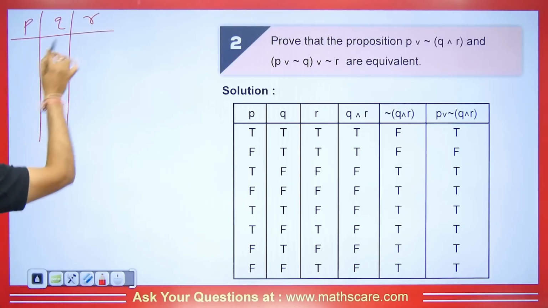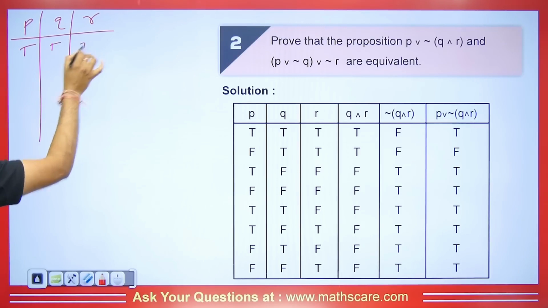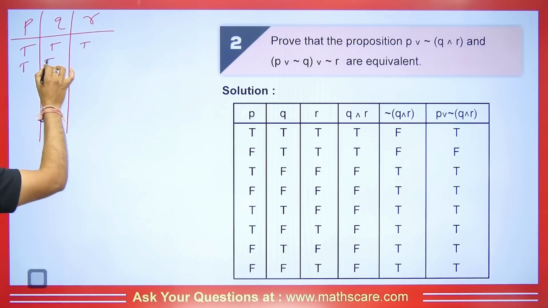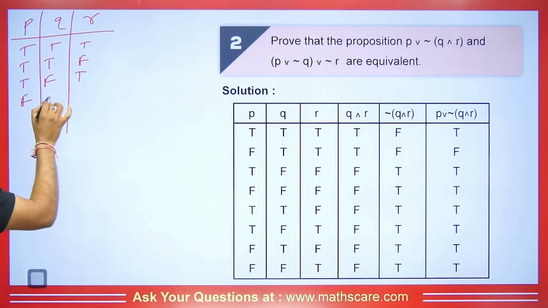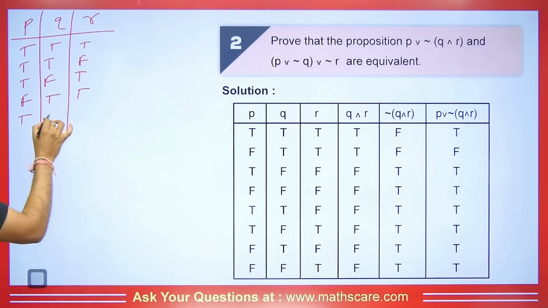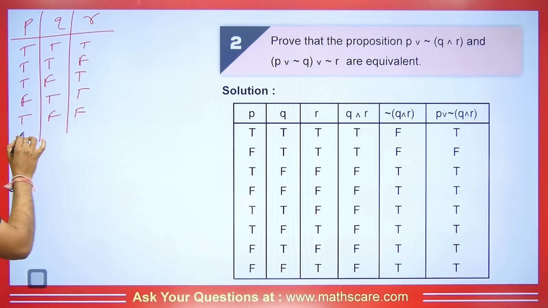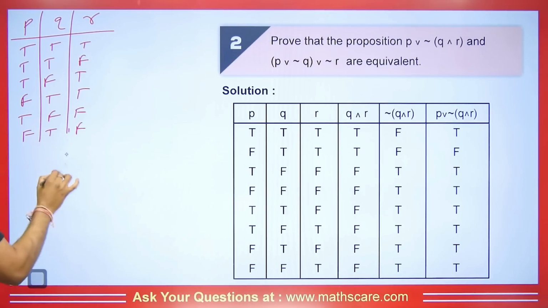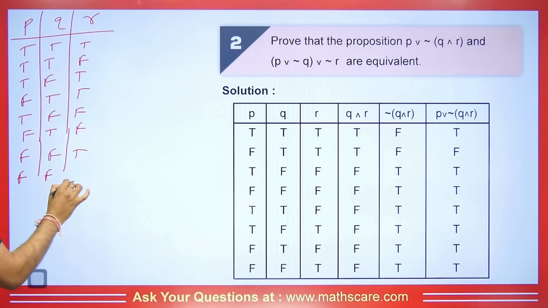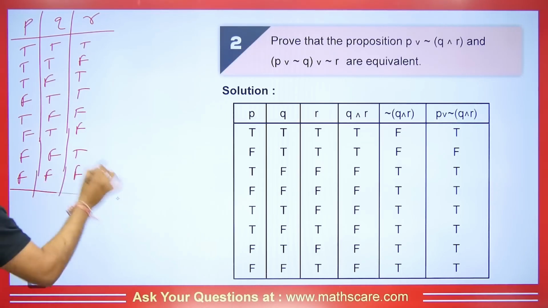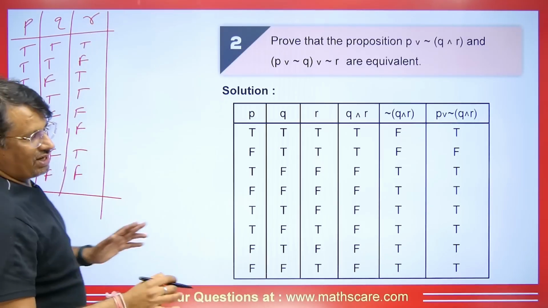Now see what it may become. True, true, true. Then it will be true, true, false. And then here, true, false, true. Then here it will be false, true, true. Here it will be true, false, false, and then false, true, false. And then we will get false, false, true, then all three will be false, right? So you have to take this with you. It will do your work quickly, right?